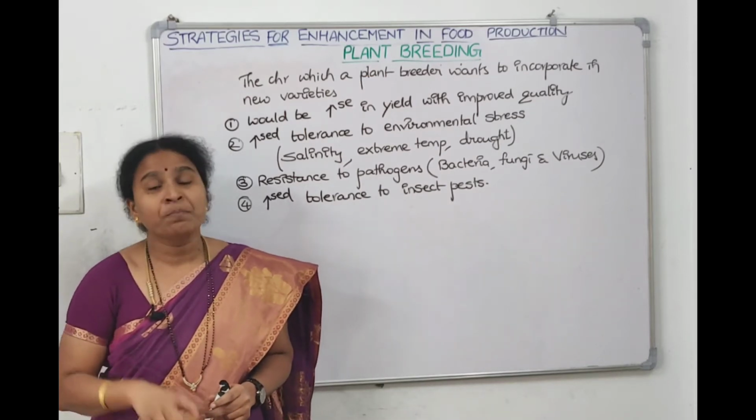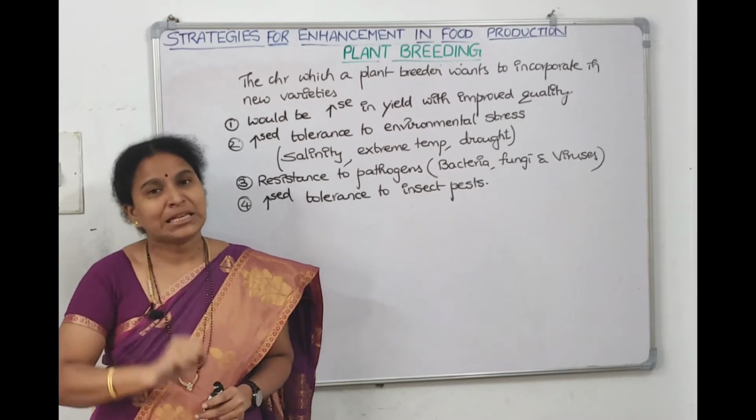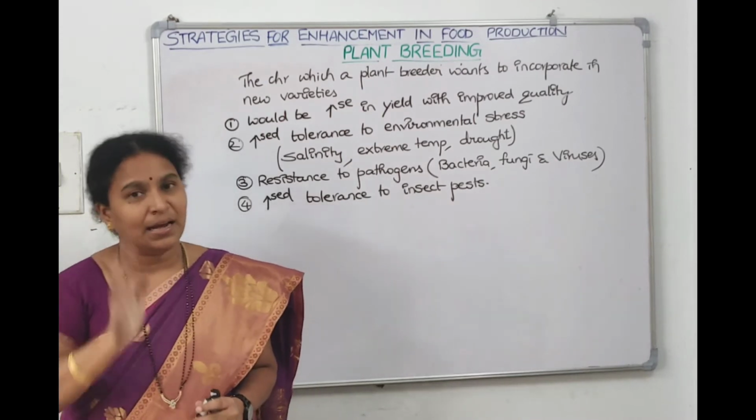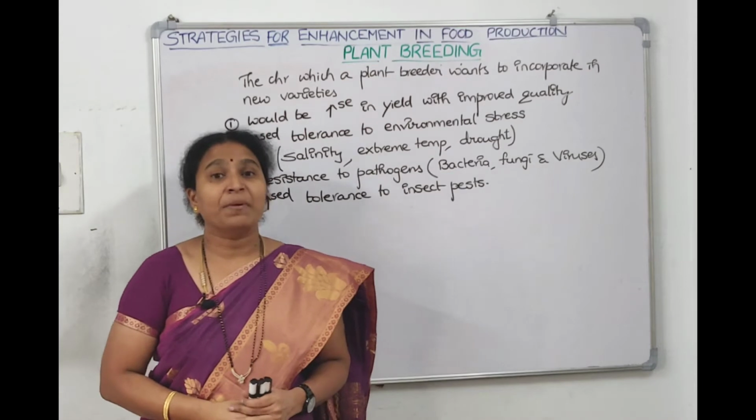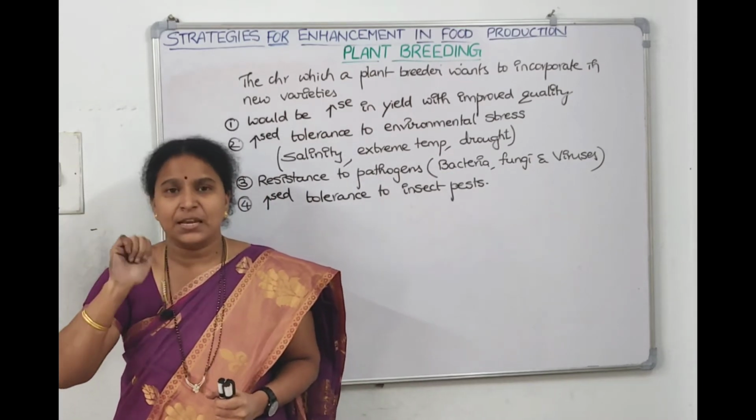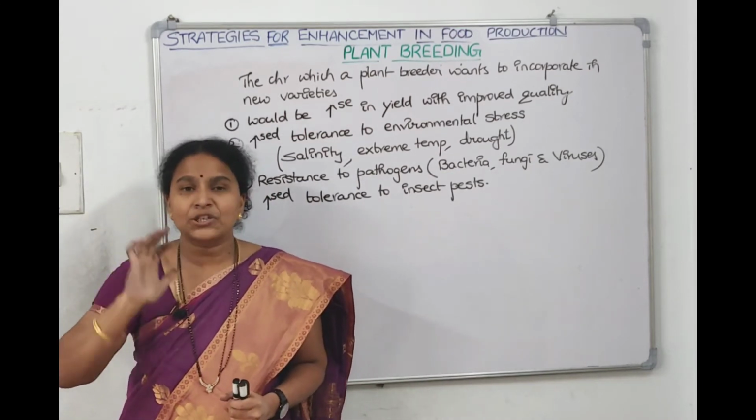And as I told you, there are 5 basic steps of plant breeding. What are they? The first step will be collection of variability.